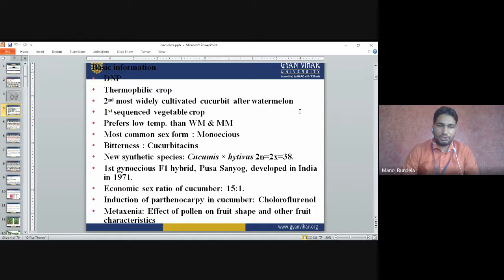For the induction of parthenocarpy in cucumber, we use chlorflurenol. Chlorflurenol is mainly used to induce parthenocarpy in cucumber. The metaxenia effect is found in cucumber. Metaxenia means the effect of pollen on fruit shape and other fruit characteristics, and this effect is found in cucumber.